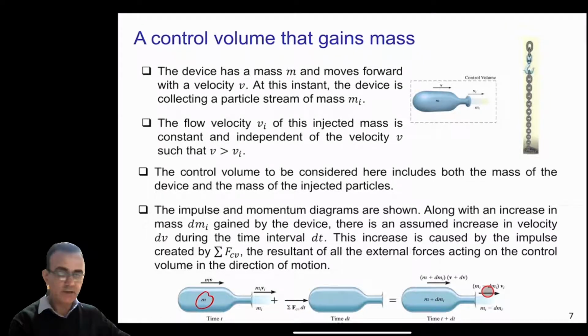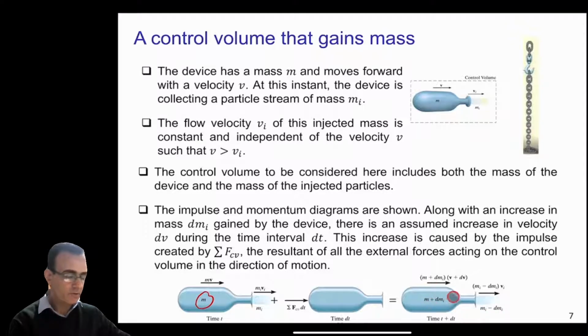On the right hand side, we have the final momentum. In the final case, some of the mass will go inside the device, so the mass of the device will increase from m to m plus dm_i, and the mass of the outside gases will decrease because this mass is now inside the device, so it becomes m_i minus dm_i.